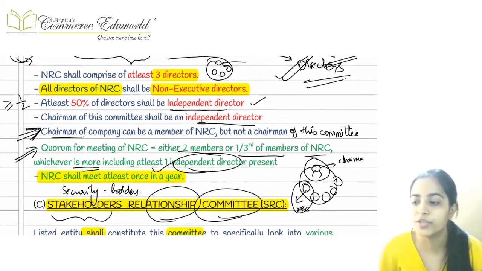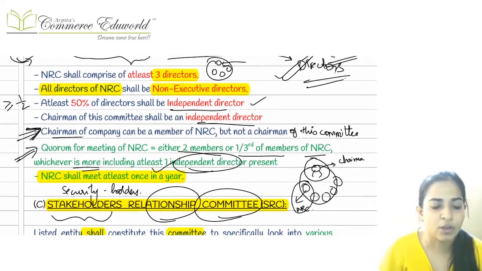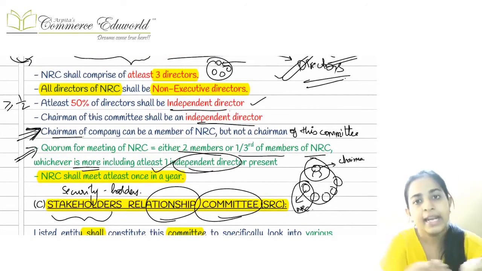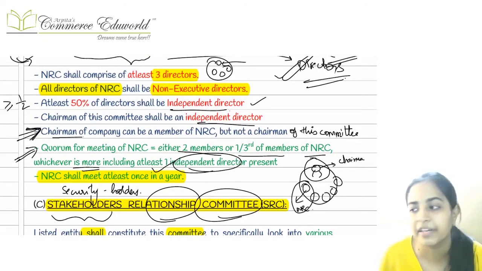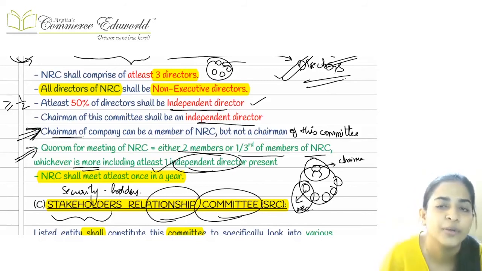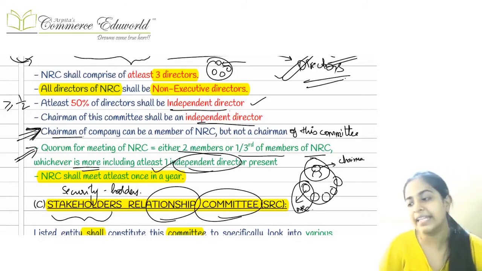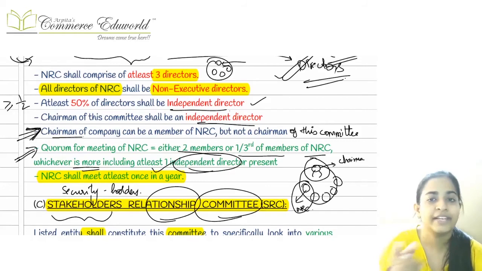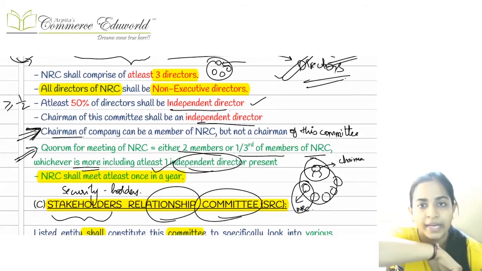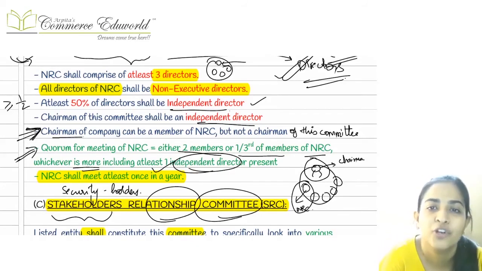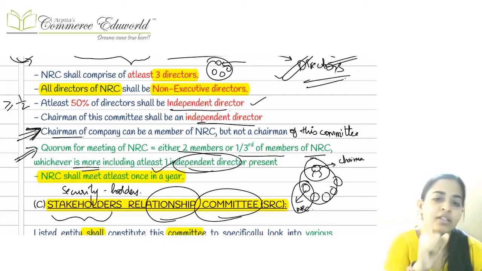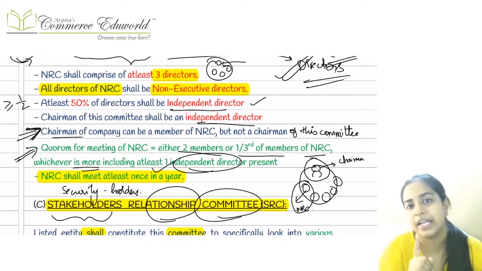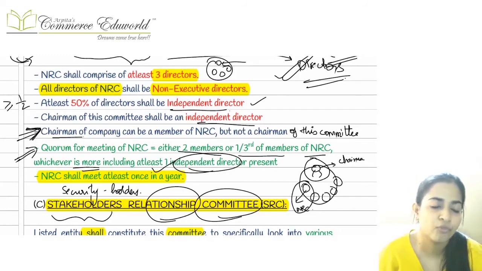Now going on to the composition. In this NRC also, it should have at least 3 directors. But one thing is very, very important here. Whoever is present in the NRC, all of them should be non-executive directors, and in that at least half of them should be independent, unlike what we studied earlier, where at least 2/3 should be independent. Even the chairperson would be an independent director. It should make sure that it has met at least once in a year. The frequency of the meeting here is at least one meeting in a year.